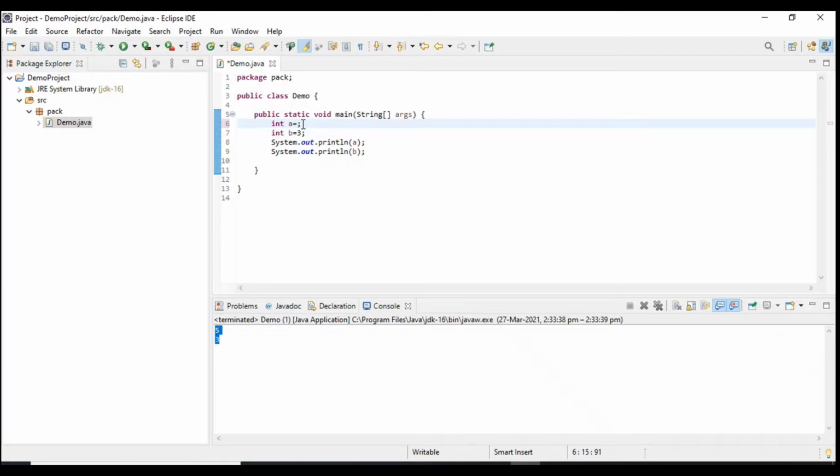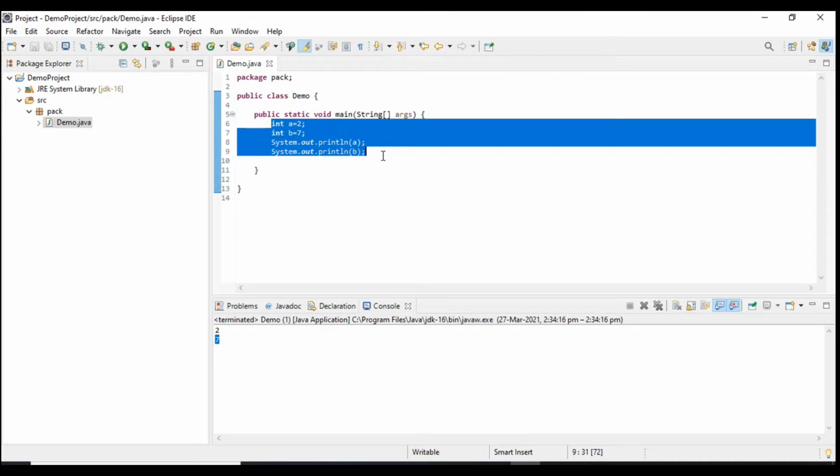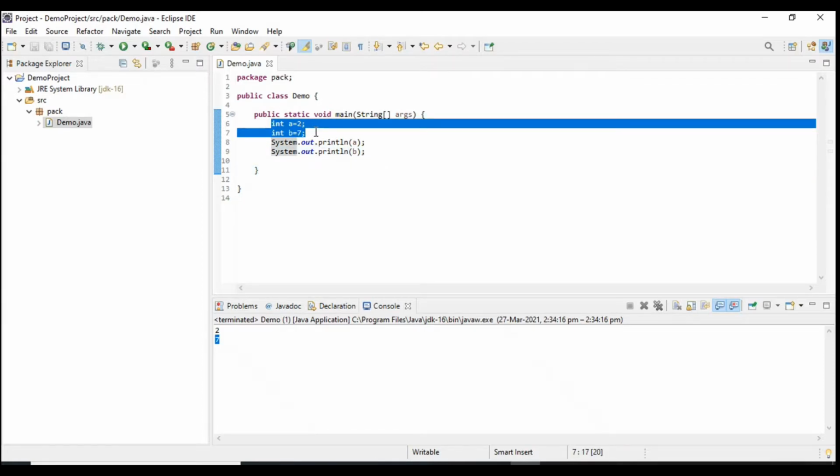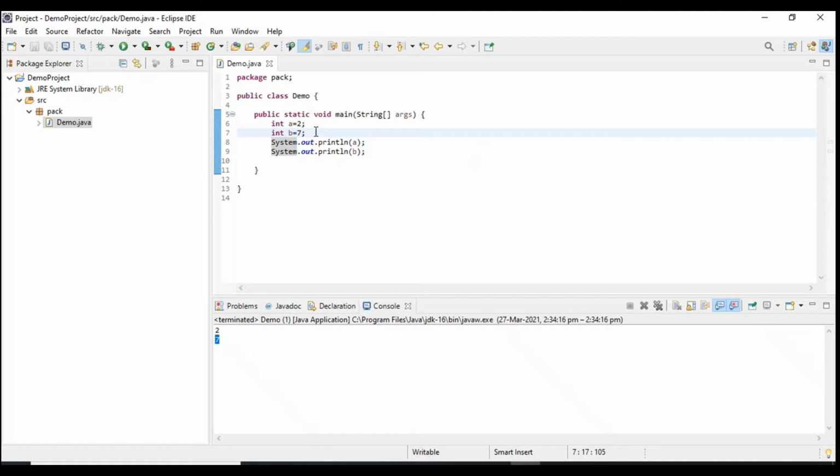Again I will change the values, a equal to 2, b equal to 7. So the output will be 2 and 7. Now the question is that this is the data. Once I close the program, this data will be removed because I am not storing this data anywhere. But in a real-time project you have to store your application data into a database so that we can use it in future.